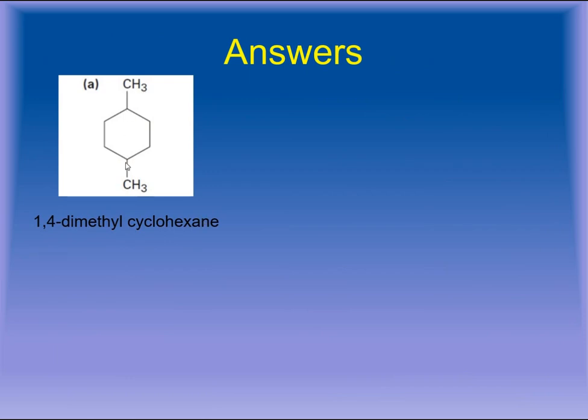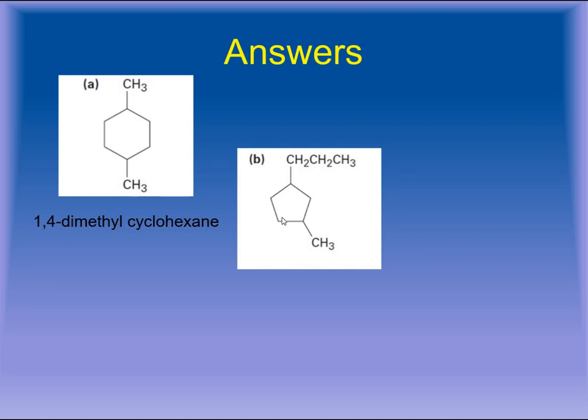We will start numbering from this side or from that side. Both of the cases will be correct. So starting it from this side, 1, 2, 3 and 4, it will be 1,4-dimethyl cyclohexane. The next question is this one. We have to name it from the side where the alphabetically preferred alkyl group would be present. As I can see, this is a methyl group and this is a propyl group. So this is alphabetically preferred, so we are going to give it number 1, 1, 2 and 3. So it will be 1-methyl 3-propyl cyclopentane.